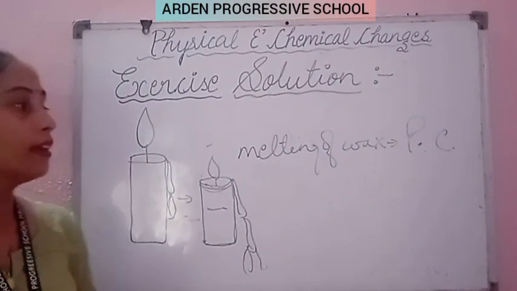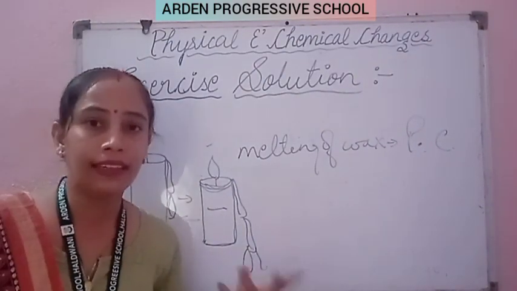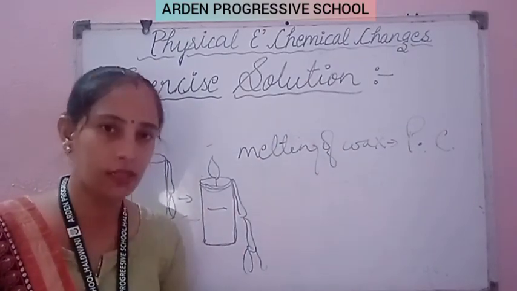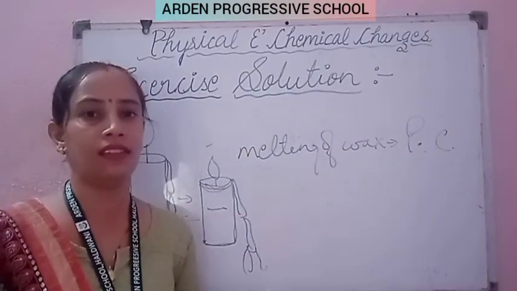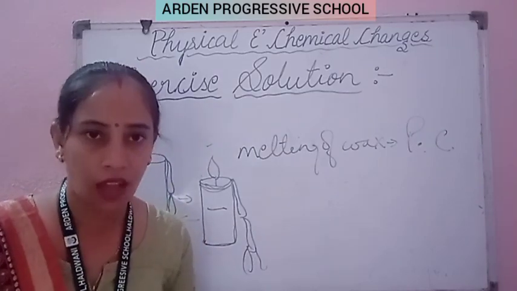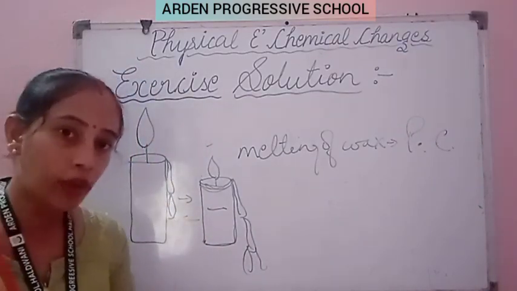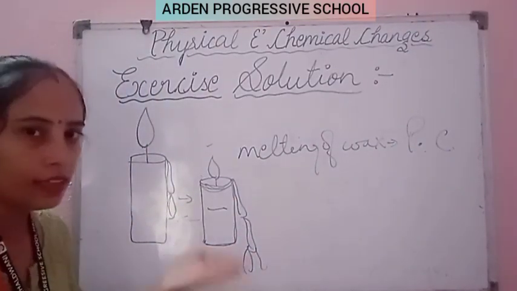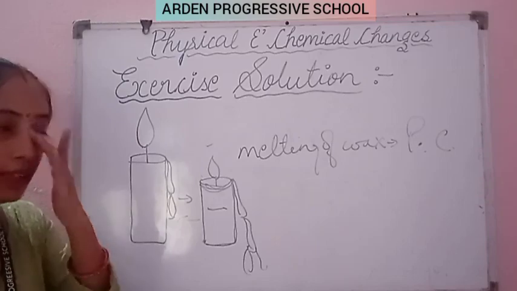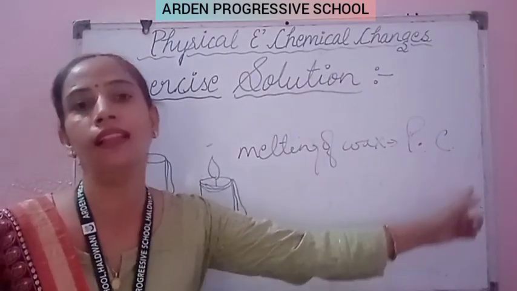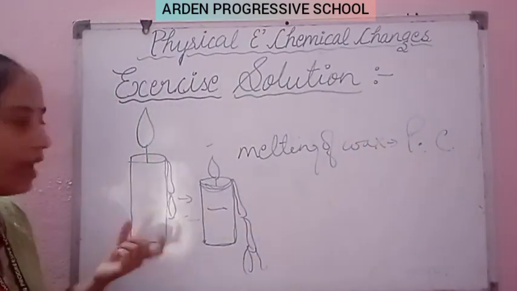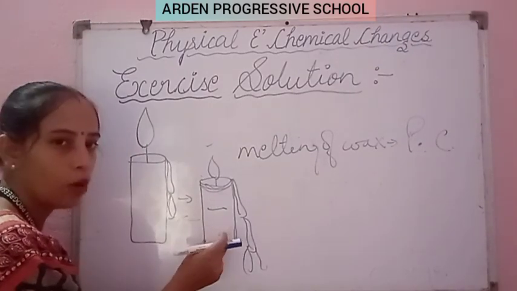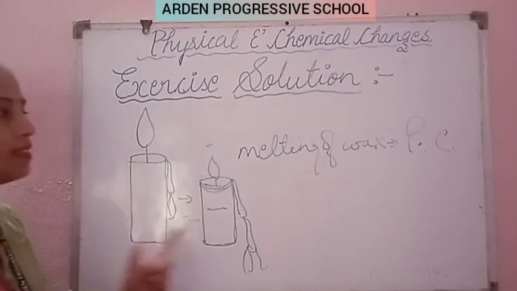Question is saying that कि when candle is burning, candle burning में दोनों changes होते हैं, physical changes also and chemical changes also. You have to explain how, and you have to explain this process with another example also. So first of all, see the burning of candle. So in the burning of candle, the melting of wax is the physical change. You can see by your eyes, and it decreases in size. Now this candle is small in size. Clear? So this is a kind of